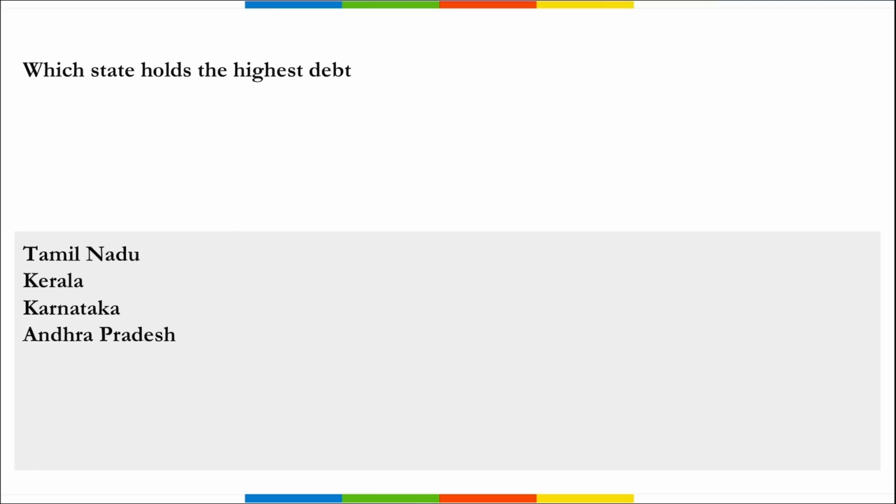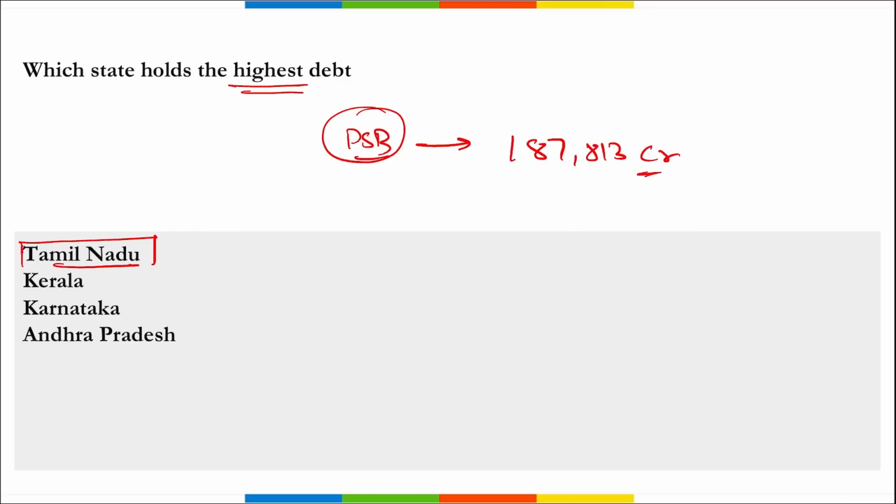Next is which state holds the highest debt in India? So remember, data was released recently and it stated that it is Tamil Nadu that is holding the highest debt, right? So the highest debt is with Tamil Nadu. Apart from this, Canara Bank leads the public sector banks in lending with 187,813 crore to public sector undertakings and corporations, right?